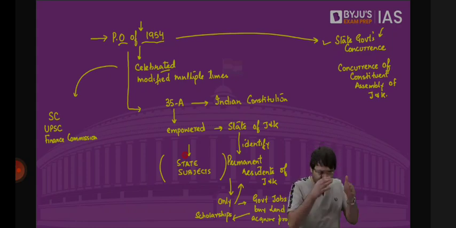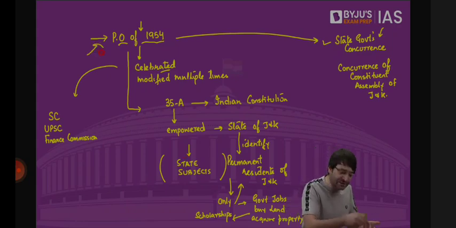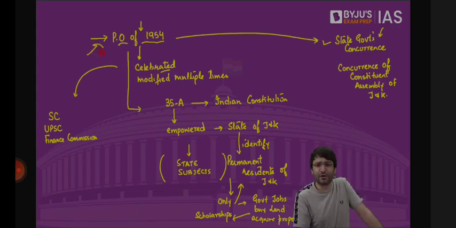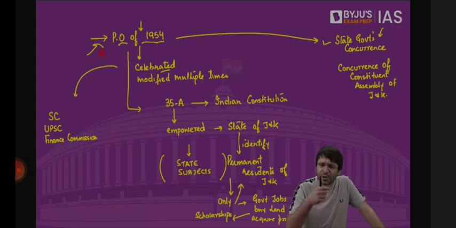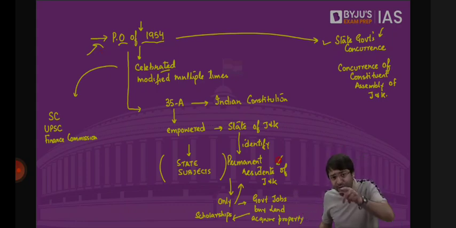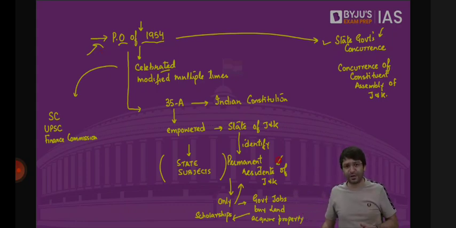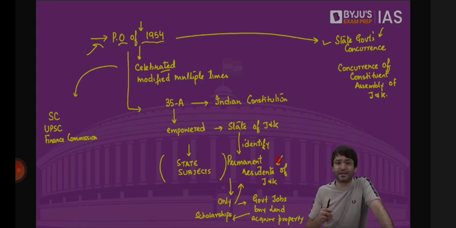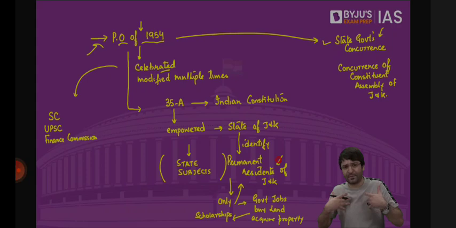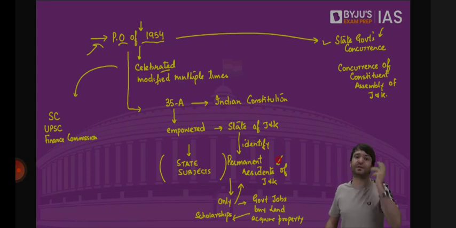Now Bakshi wants that this protection, this state subject law, should continue even after the presidential order of 1954. The government said, okay, don't worry, we will do it. But Bakshi said, how can you do this? Because this would violate your fundamental rights chapter. I have read your Constitution. It talks about fundamental rights: right to equality, right to freedom of movement, right to reside and settle anywhere within the territory of India, right to property as a fundamental right. Since the fundamental rights chapter would also be applicable to us, how can citizens of India who are not residents of Jammu and Kashmir be barred from buying land, property, or getting jobs in Jammu and Kashmir? That would be violative of the fundamental rights chapter.